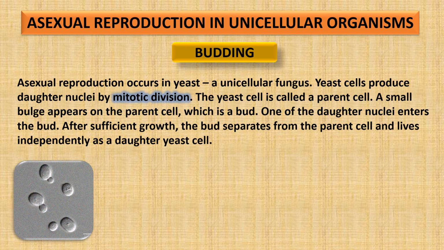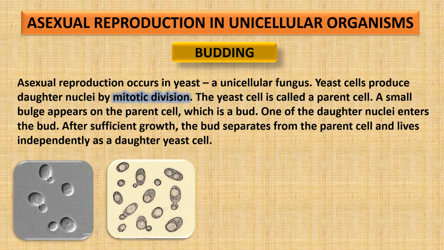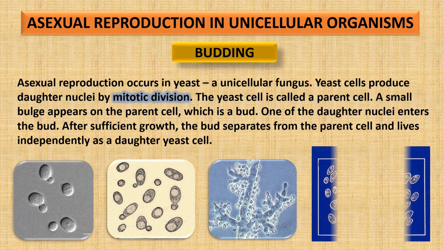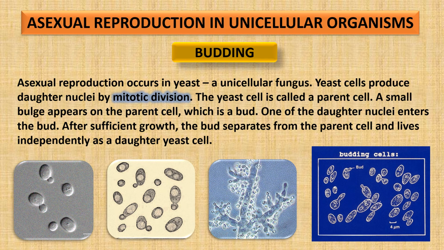You can see the small buds here forming on the parent yeast, and after it grows sufficiently, it will break off from the parent and live as a daughter. Some of them are attached, some of them are unattached. So this method of asexual reproduction in yeast is known as budding.